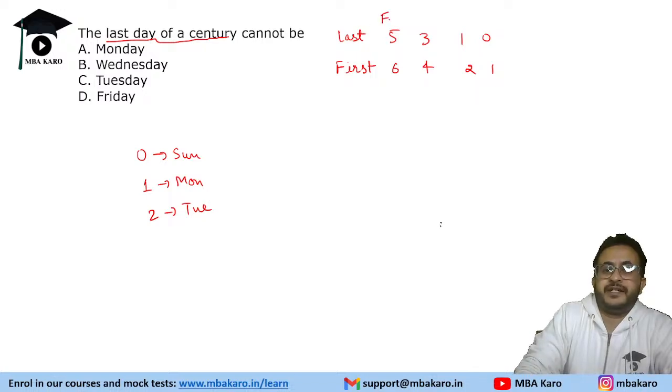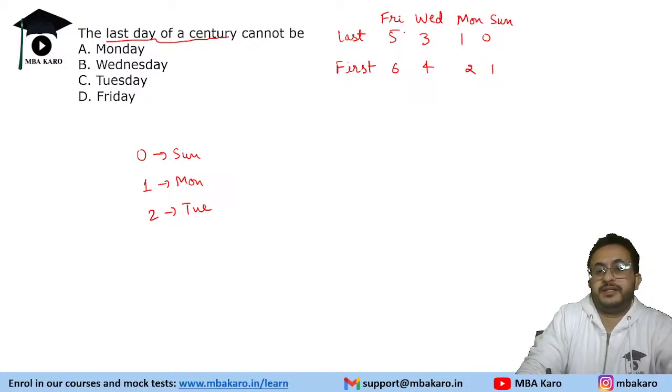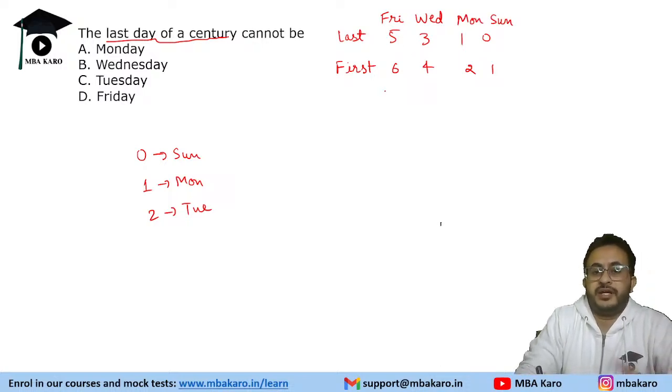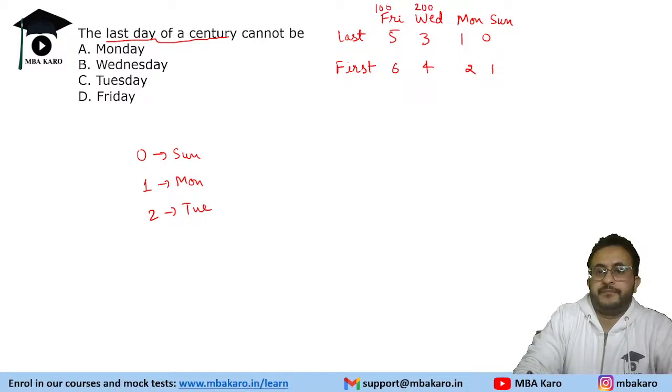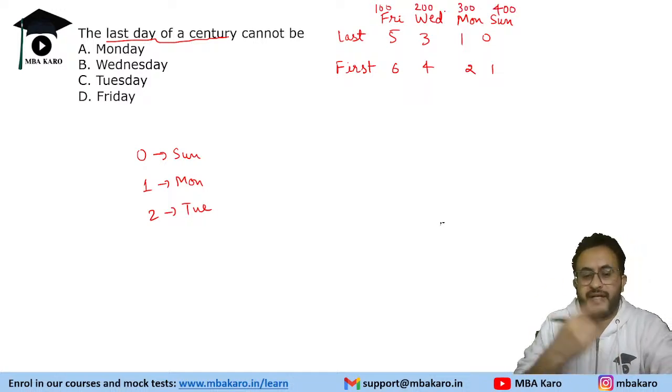So this is Friday, Wednesday, Monday, and Sunday. So these can be the last days of a century. Now for which century? It is for 100, 200, 300, and 400. And that repeats.